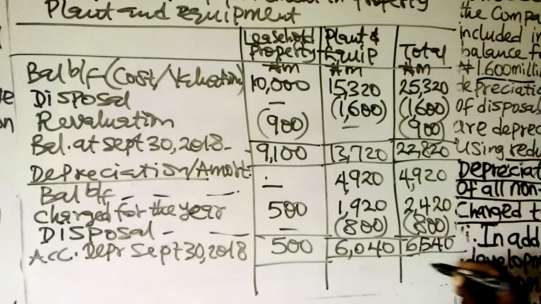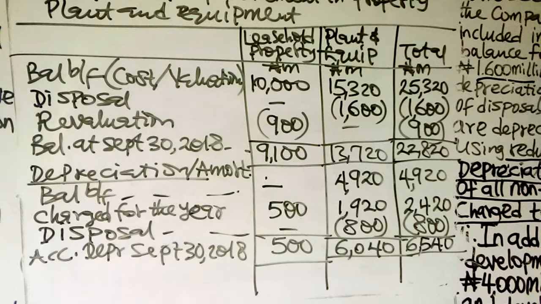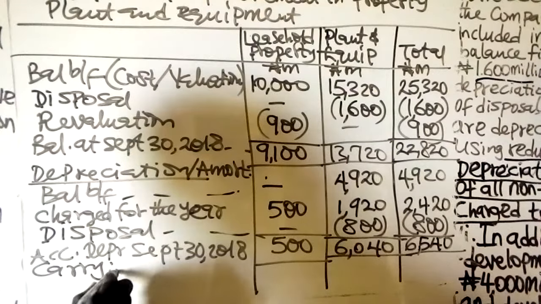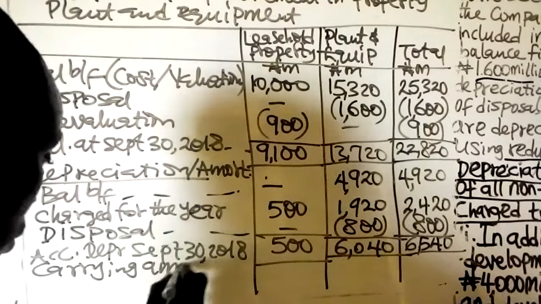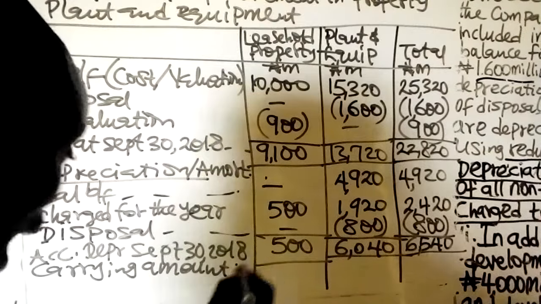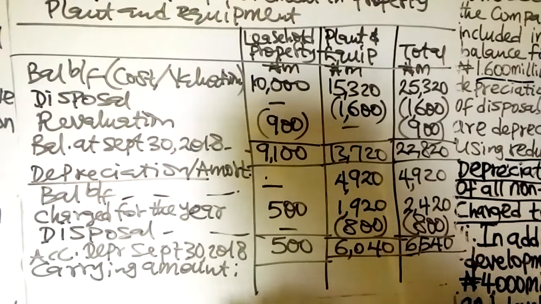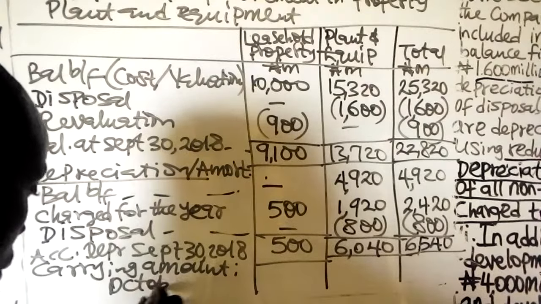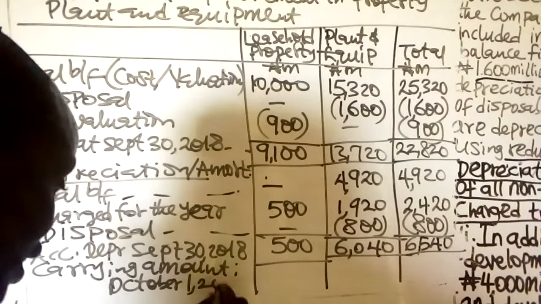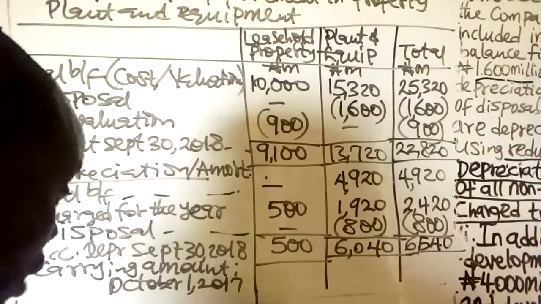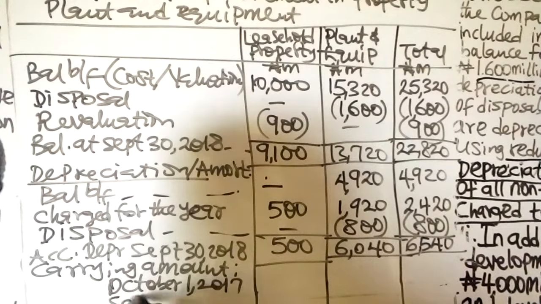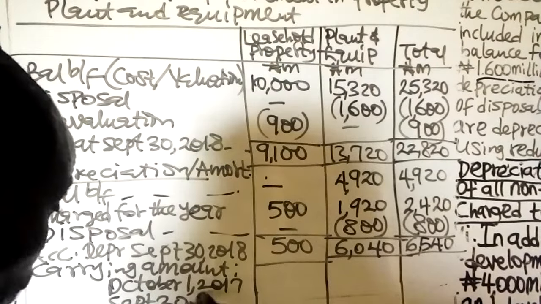Then the next thing is the carrying amount. You calculate the carrying amount as at the beginning of the accounting period, which is 1st of October 2017, and the one as at September 30, 2018.